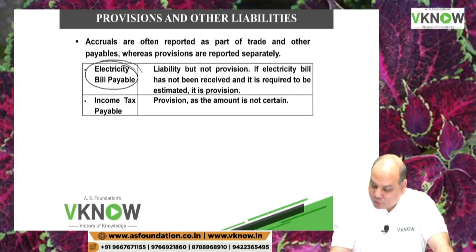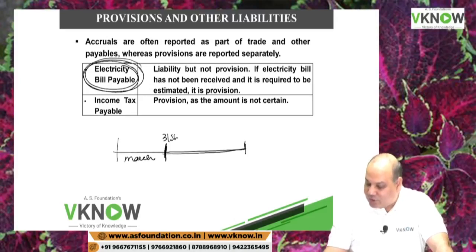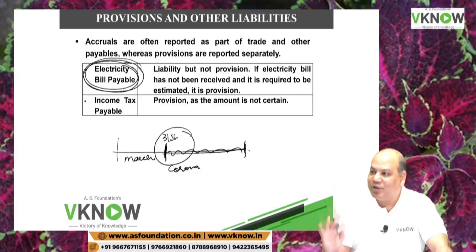But if you don't receive the bill and you don't know the amount till the end of the year, some companies receive the electricity bill of 31st March later only. I have consumed electricity in the month of March, but I receive the bill next month. And during Corona times, some electricity companies did not give the bill because they had not taken the meter reading. So then I have to estimate. Then I have to make a serious estimate. Then it will become a provision.